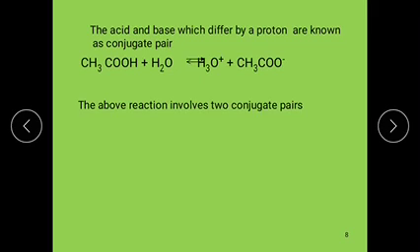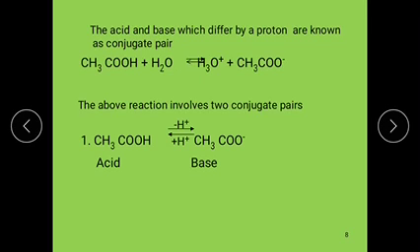Okay, this above reaction involves two conjugate acid base pairs. That is, first one is CH3COOH and CH3COO minus. Here CH3COOH is the acid, CH3COO minus is the base.